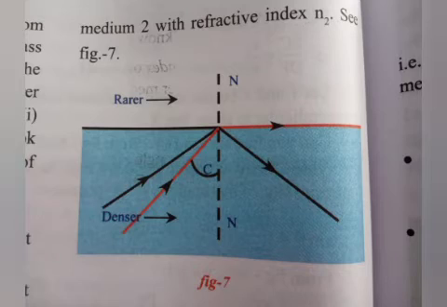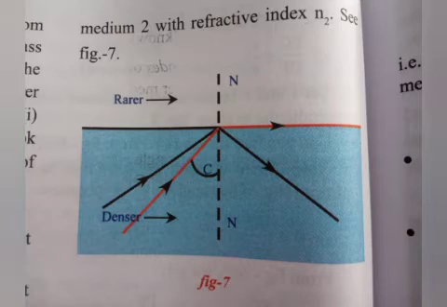the angle of incidence for this situation. This angle of incidence is known as critical angle. Let us consider the light ray that travels from medium 1 with refractive index n1 to medium 2 with refractive index n2. It is already found that the angle of refraction is more than the angle of incidence when a light ray travels from denser n1 to rarer medium.